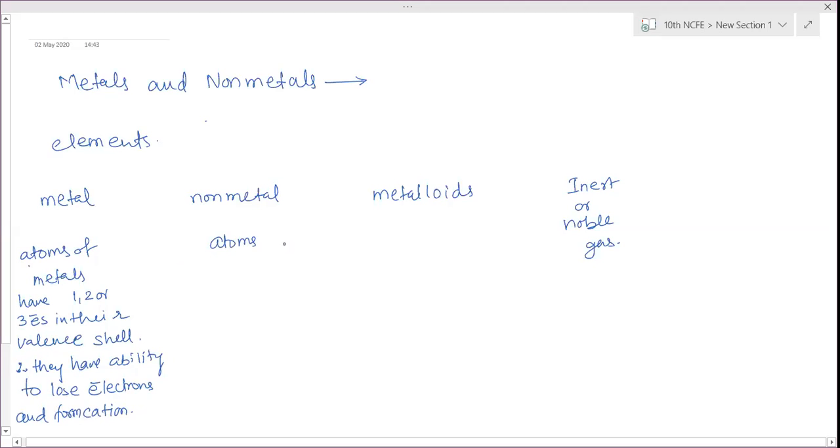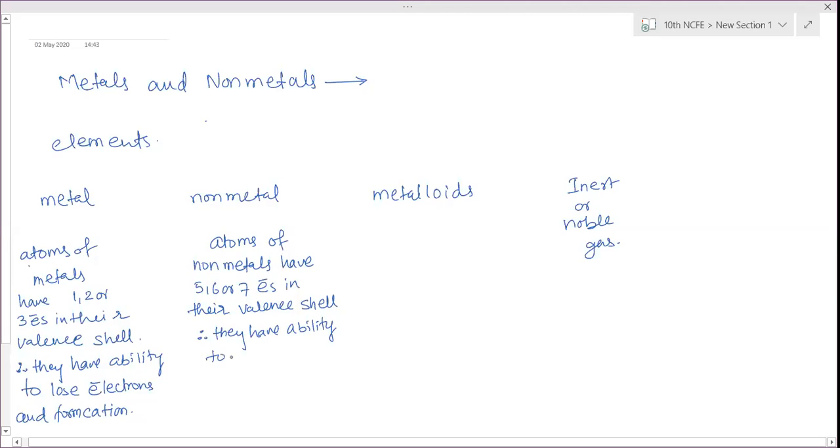Atoms of non-metals have 5, 6, or 7 electrons in their valence shell. Therefore, they have the ability to gain electrons and form anions.